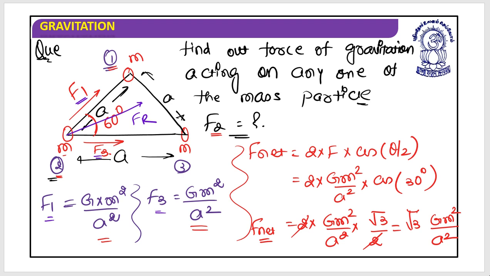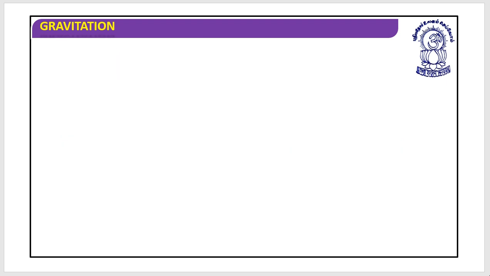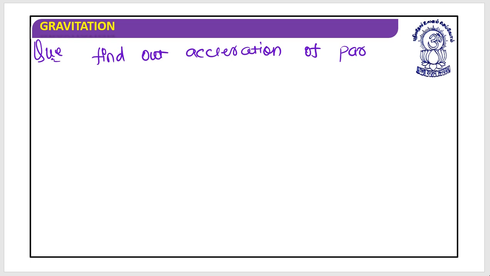It is the angle bisector, at 30 degrees with the horizontal. I hope this is clear. Now suppose someone asks me to find out the acceleration of particle 2.